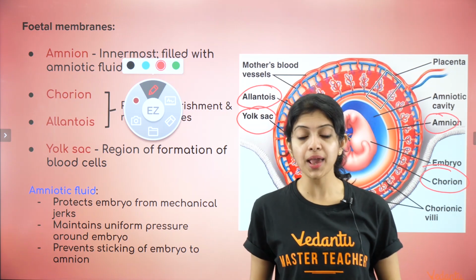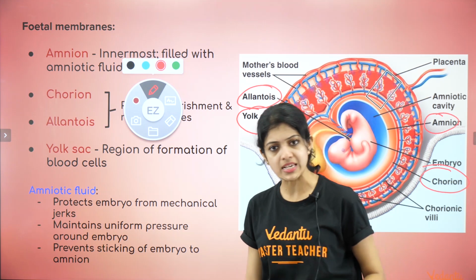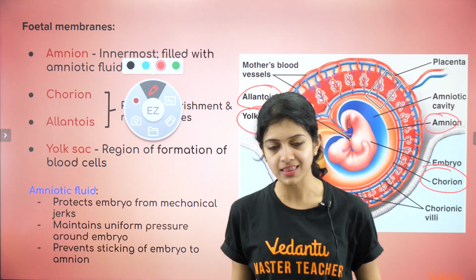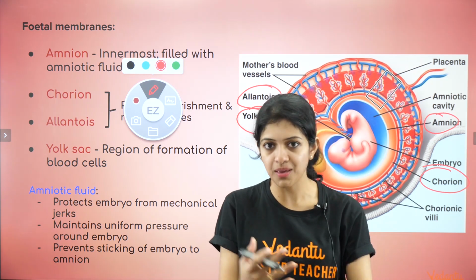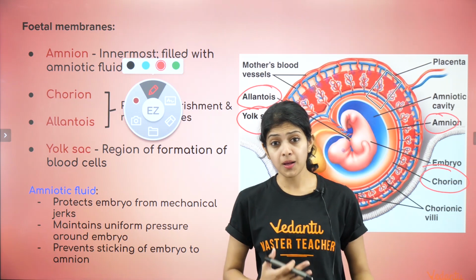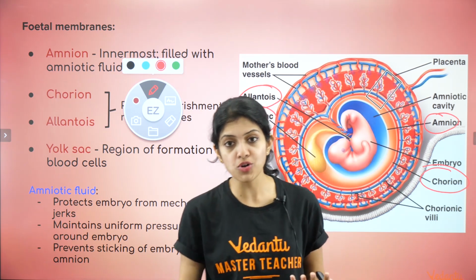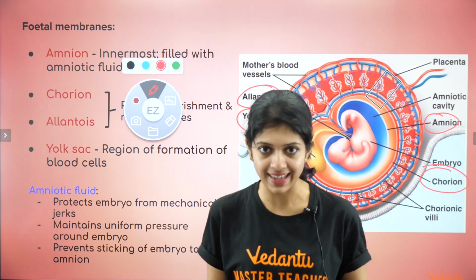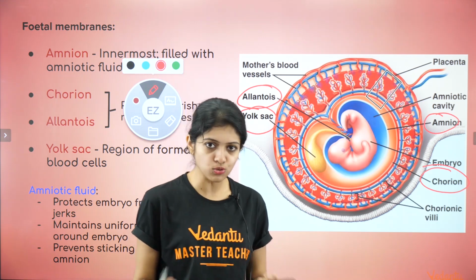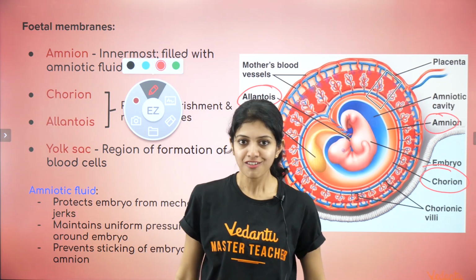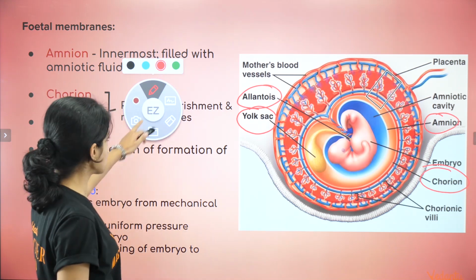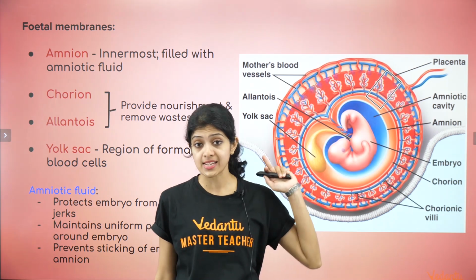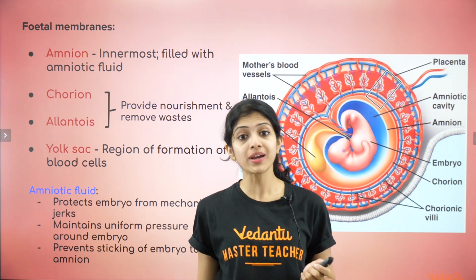This is actually why when a baby is born, you must have seen in movies, even those of you who must have seen the movie 3 Idiots would have seen this. The baby looks very, very slippery and slimy as soon as it's born. It's because of all of this. It's suspended throughout pregnancy in a fluidy environment. That is why you see it like that as soon as it's born, and then it's cleaned, and usually family members get to see it after the first cleaning process. Okay, anyway, so keep this in mind. It's an extremely important thing to remember, the 4 fetal membranes and what the amniotic fluid does.